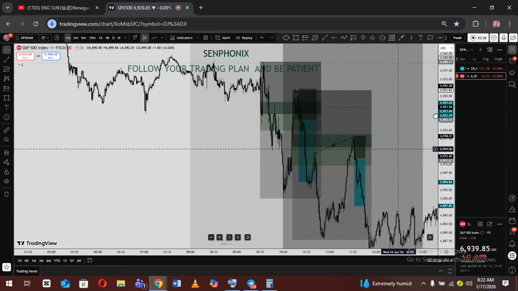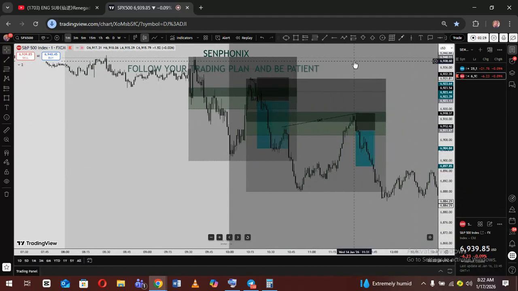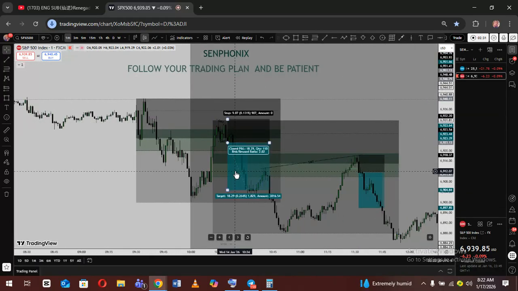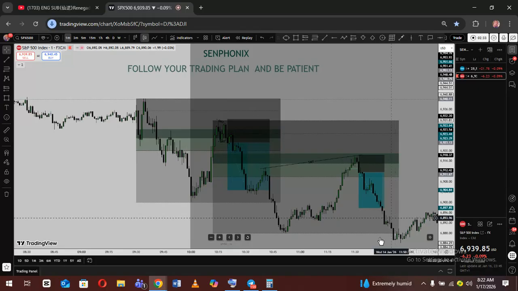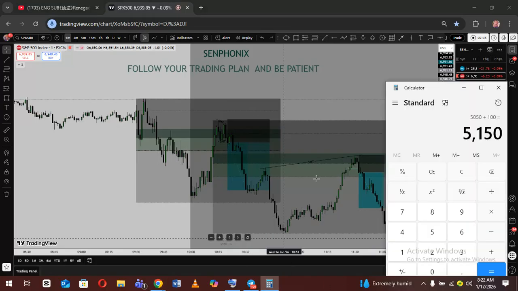On Wednesday, I took this trade. Understand? That will be what? I won two trades. That will be plus 100 plus 100, equal to what? I'll be up 7% at this stage, understand?